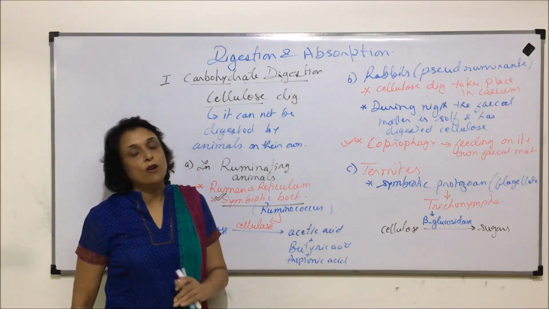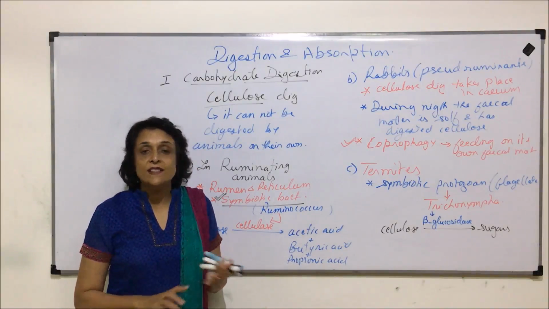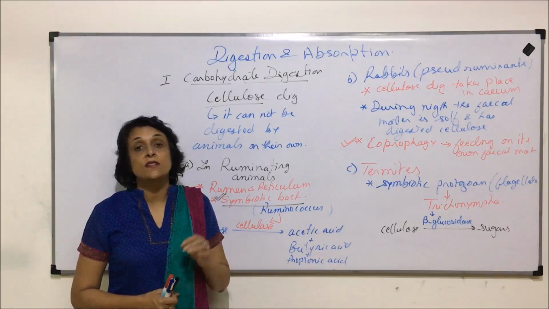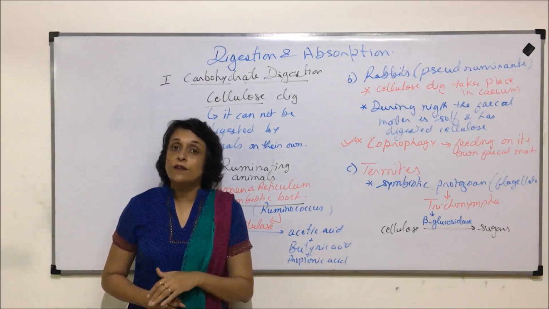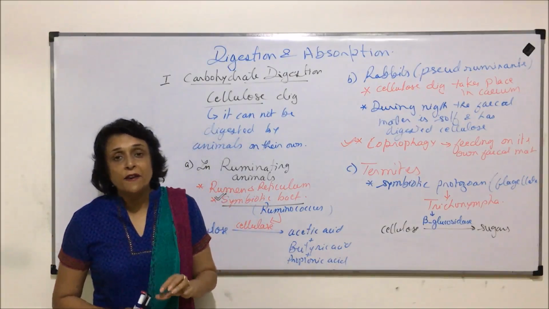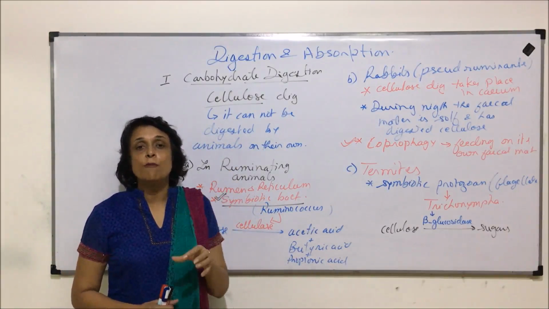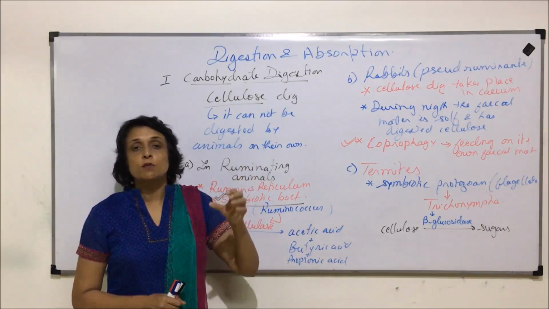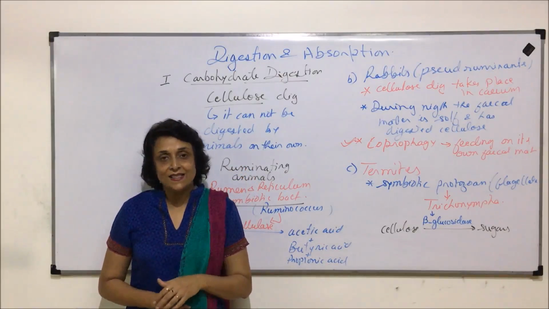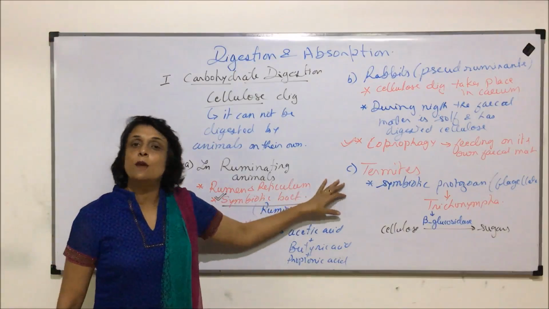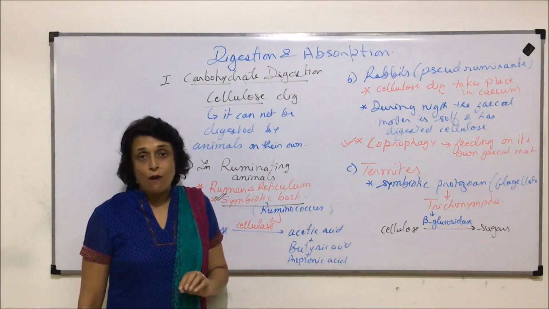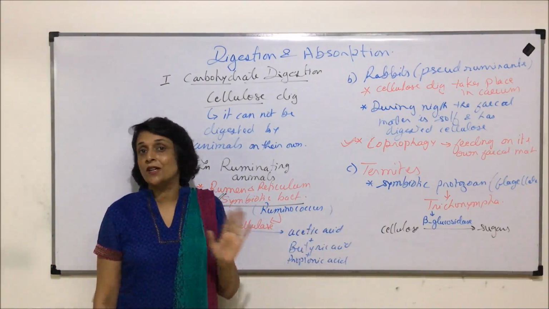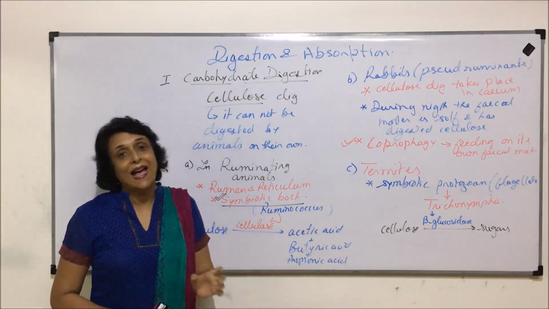We human beings cannot digest cellulose, as we don't have any symbiotic microbe which can synthesize such type of an enzyme. But we still consume this cellulose in the form of fibers or roughage. This fiber or roughage provides bulk to the food. So when the food is moving in the alimentary canal by peristalsis, these fibers help in proper movement. So roughage is required for digestion, but that is made up of fiber or cellulose. We cannot digest it. It gets excreted out as it is.